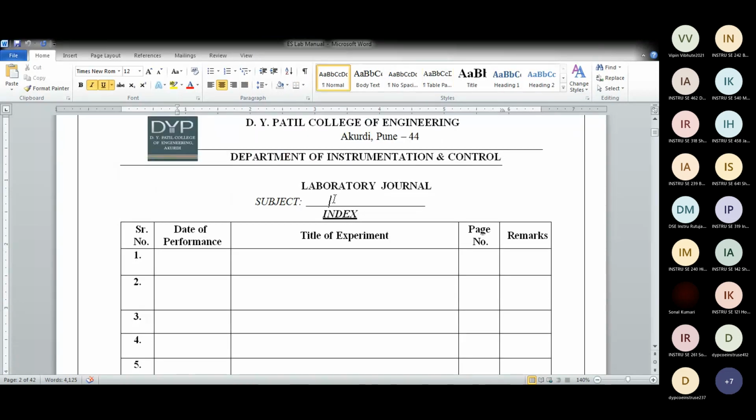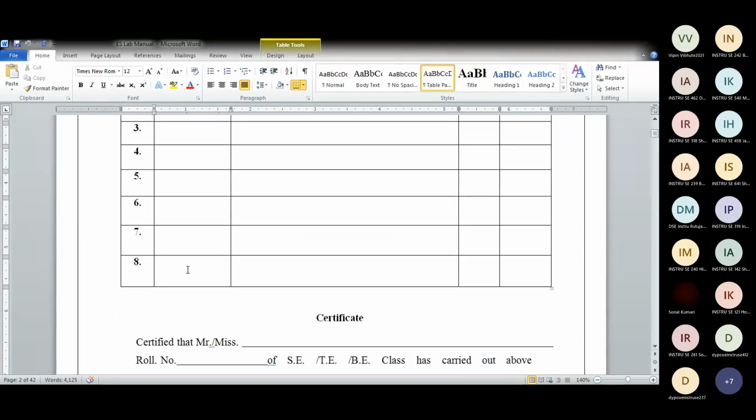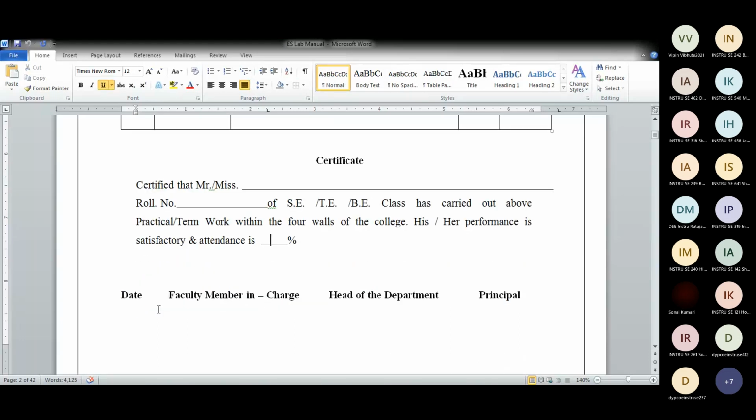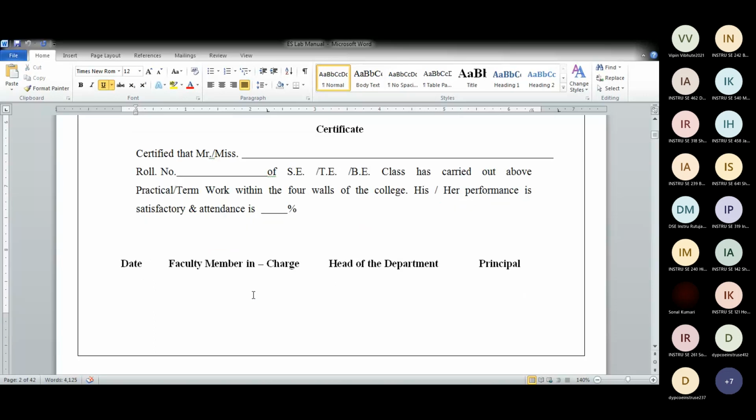At the top, fill the subject name, date of performance, 8 experiments. Then here, you have to write your name, your roll number, and your class. Here you don't write anything. Attendance will be written, and the rest is for a signature. So we will have that offline.